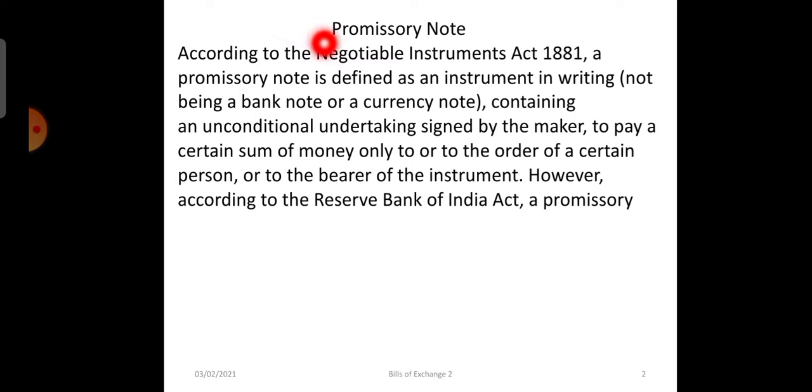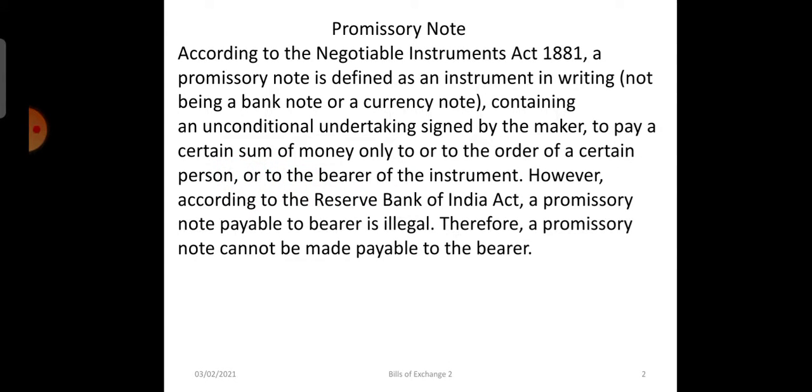Now, under the Negotiable Instruments Act, a promissory note can be defined as an instrument in writing containing an unconditional undertaking, signed by the maker, an unconditional promise to pay a certain sum of money only or to the order of a certain person. Okay, and according to the Reserve Bank of India Act, a promissory note payable to bearer is illegal. Therefore, a promissory note cannot be payable to the bearer. The name should be mentioned clearly. It is an unconditional promise signed by the maker.